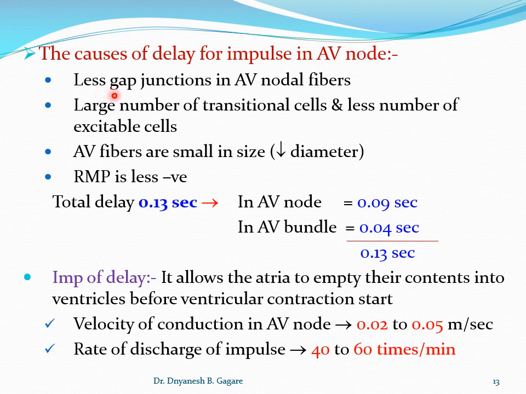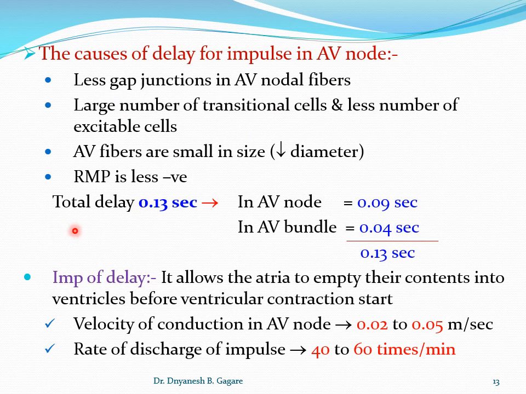There are fewer gap junctions in the AV nodal fiber as compared to the SA nodal fiber. There are a large number of transitional cells and fewer excitable cells. Then the AV fibers have a smaller diameter as compared to the SA nodal fiber. One more difference is that the resting membrane potential is less negative as compared to the SA node. These are the four causes why there is a delay for the impulse in the AV node.